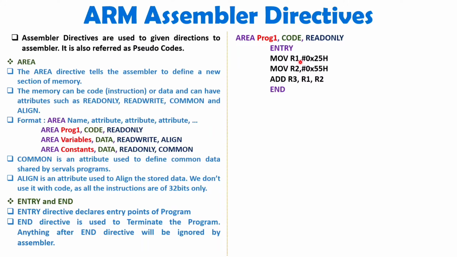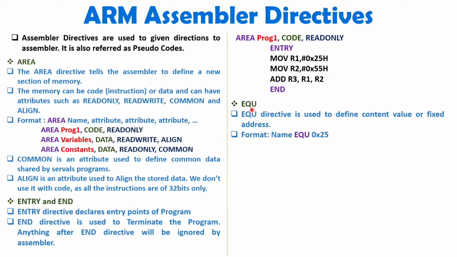What I have done is I have copied 25 hex inside R1, 55 hex inside R2, then I have added R1 and R2 and loaded that inside R3 by these instructions, and then I have terminated the code. So that is how ENTRY and END will be used, and the AREA directive is used to define a memory section, right? Now my dear students, I'll explain the EQU directive.